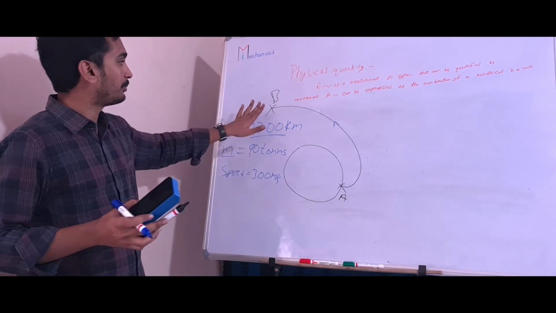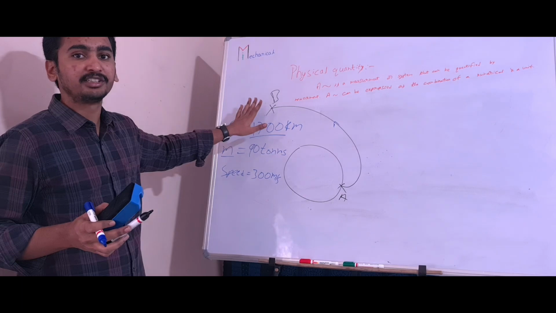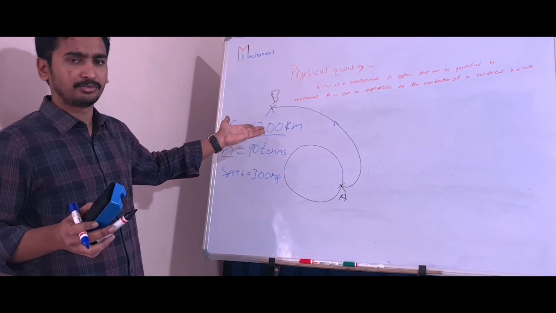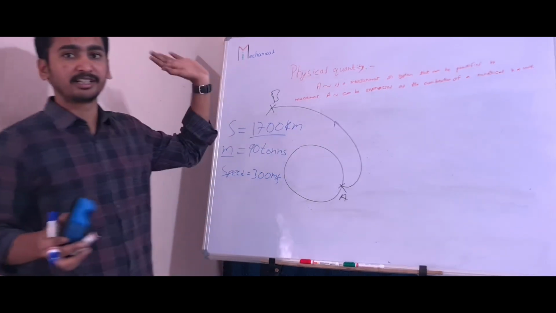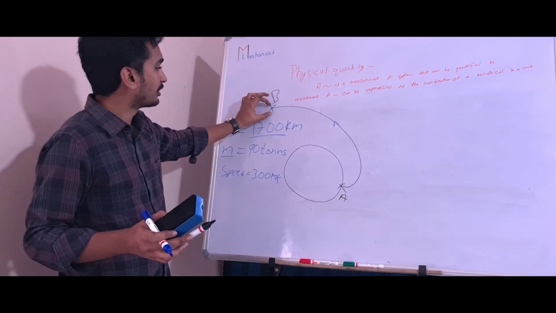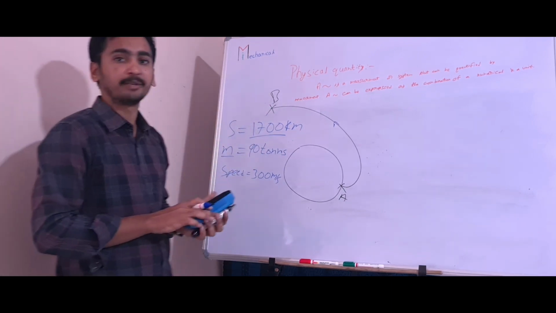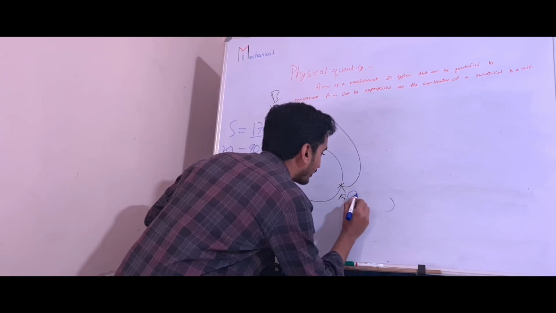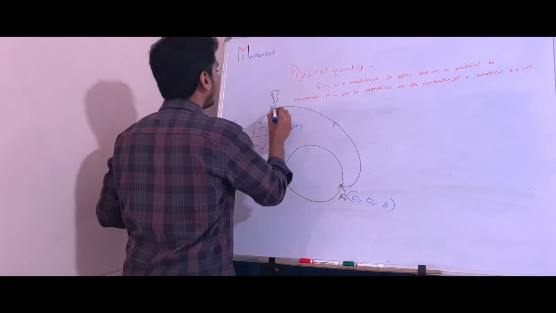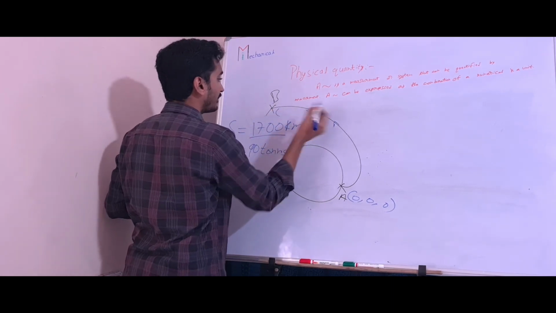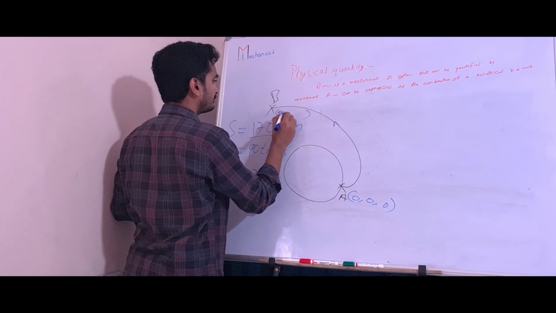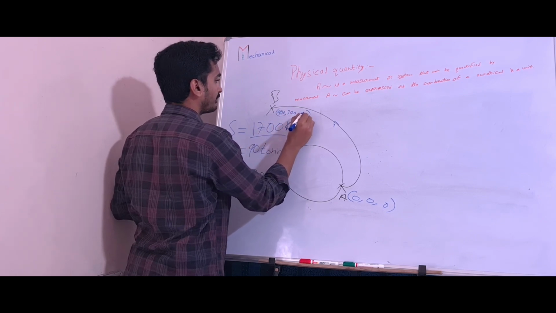Because in order to locate B in space, I need to know its location. 1700 kilometers, we can reach n number of points in space, right? From A to B, n number of points will be there. But to reach this particular location, we need to know other parameters also. For example, our starting point we will say in space xyz 0 0 0. Here it will have different xyz. For example, 900, 300, 450.